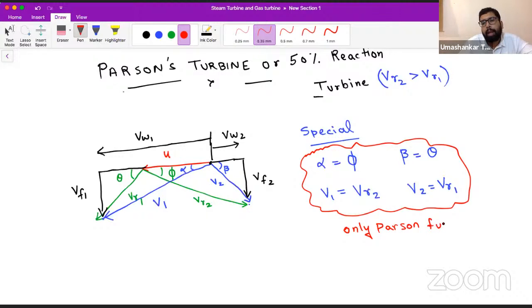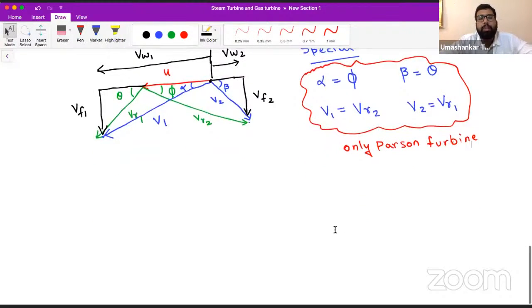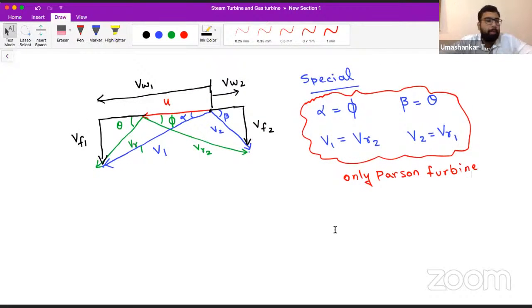Only for the Parsons turbine you can use this condition. I am never saying that for any reaction turbine you go and use this relation. Only for the Parsons turbine can you use this relation. So what is so special about the Parsons turbine that it is getting so much use?